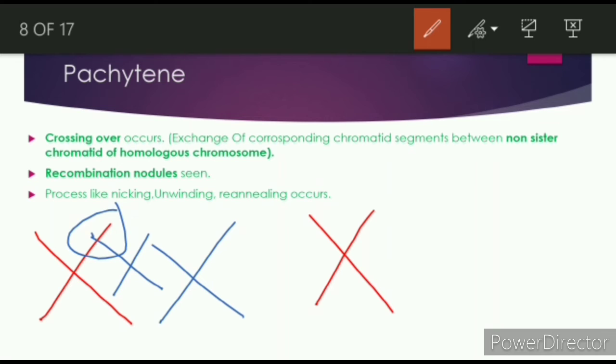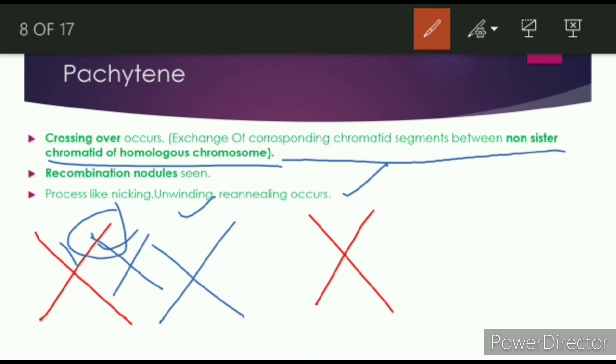As you can see here, it is the exchange of corresponding chromatid segments between non-sister chromatids of the homologous chromosomes. These two are homologous chromosomes. So between these two homologous chromosomes, the exchange between the non-sister chromatids is happening. You can see here, this one and this one, these are the two non-sister chromatids. So exchange of genetic material between the non-sister chromatids of the homologous chromosomes is called crossing over. Okay, I think you have already understood.